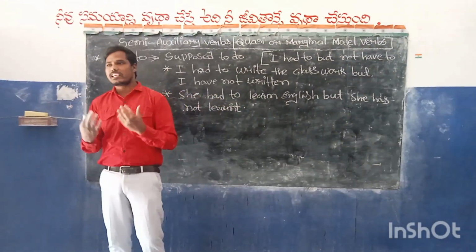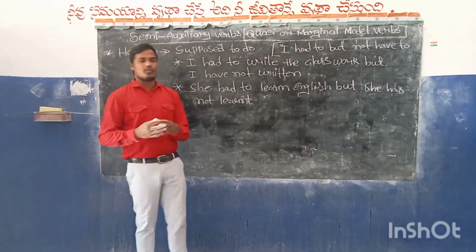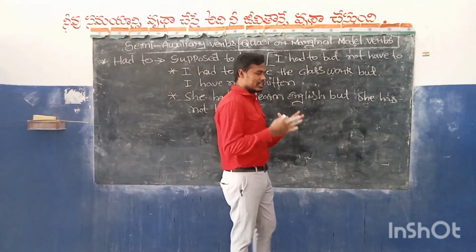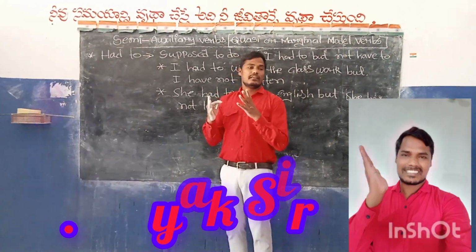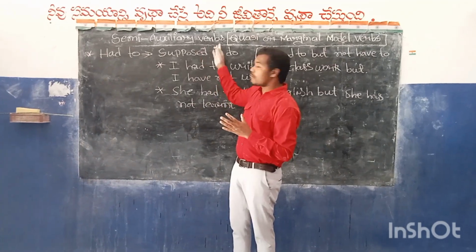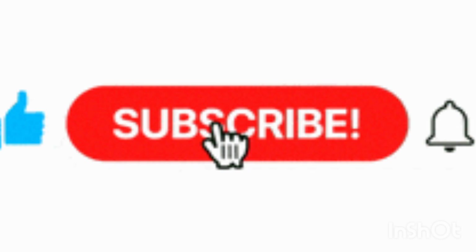Okay, you have to make the sentences by yourself. So tomorrow's homework is you have to write seven sentences, and for each semi-auxiliary verb you have to give one example, write each sentence and come to school.